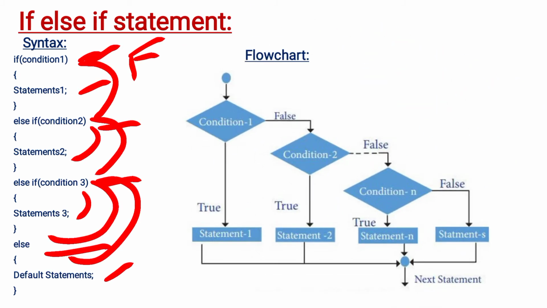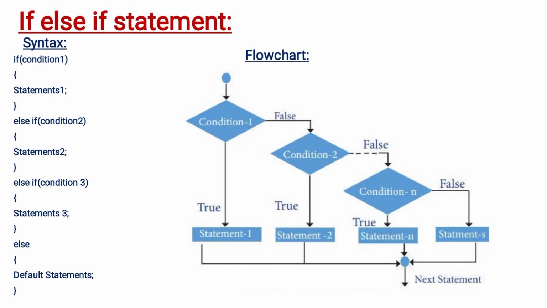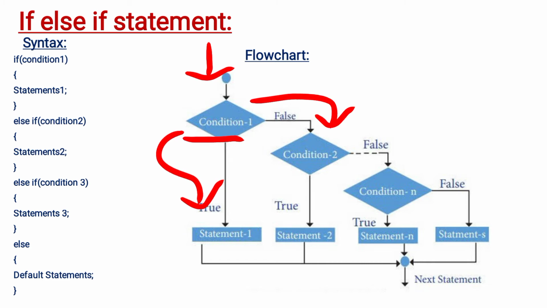This is the flow chart of if else if statement. Let's observe the flow chart. The control comes here first. Here condition 1 is there. The condition 1 will be checked first. If the condition is true, the statements 1 will be executed. If the condition is false, then it goes to the else part. The else part has condition 2. Condition 2 will be checked here. If it is true, then statements 2 will be executed.